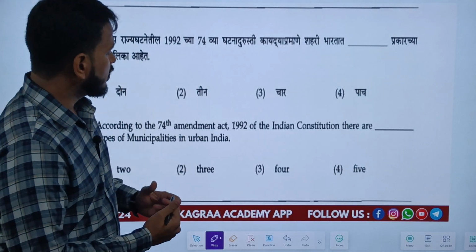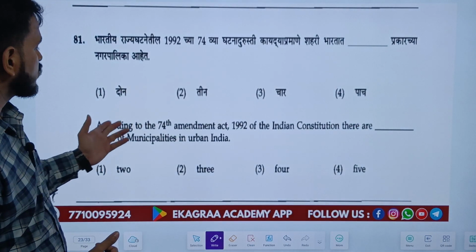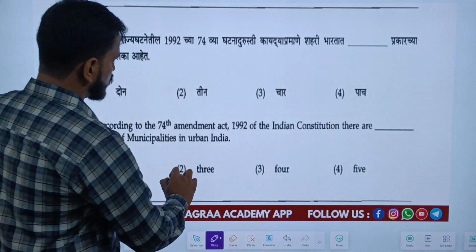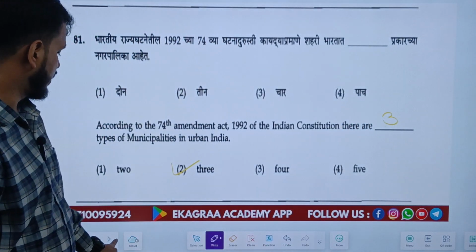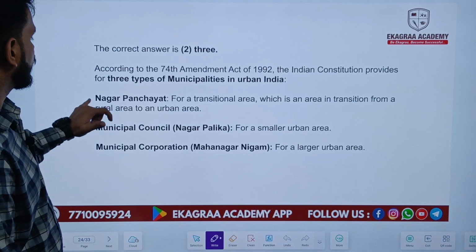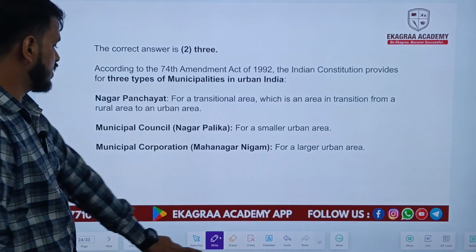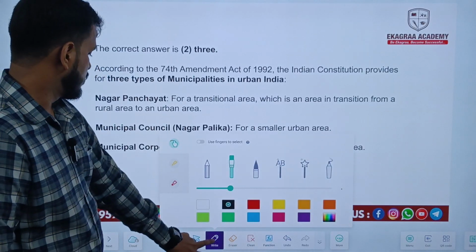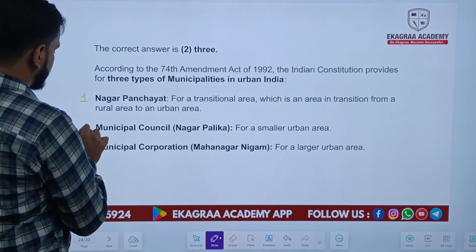According to the 74th Amendment Act 1992 of the Indian Constitution, how many types of municipalities are there in urban India? So there are 3 types of urban municipalities in India. Which are they? Let's have a look. First one is Nagar Panchayat, second one is Municipal Council, and third one is Municipal Corporation, or as we call it, Mahanagar Nigam or Mahanagar Palika.